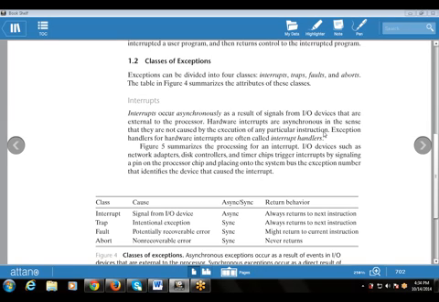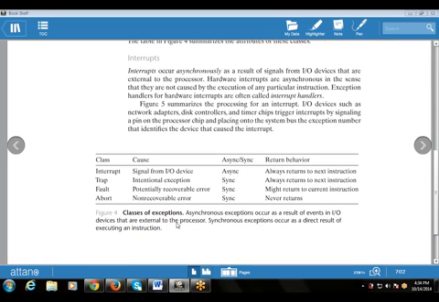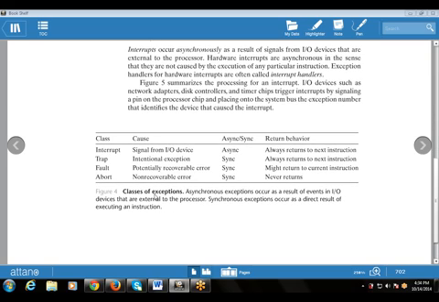Figure 5 summarizes the processing for the interrupt. So this is a figure that shows how an interrupt occurs and how processing of the interrupt takes place. These are the classes of the exceptions. One is the asynchronous exception that occurs as a result of an event in input-output devices that are external to the processor. And a synchronous exception occurs as a direct result of executing an instruction.